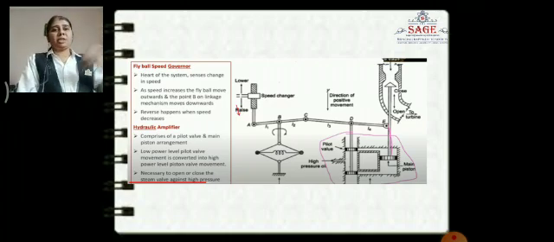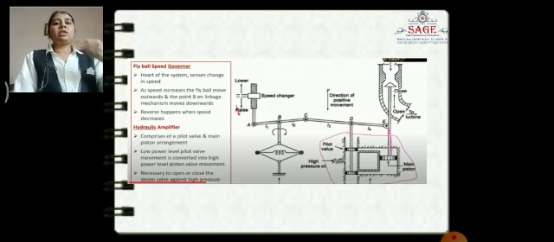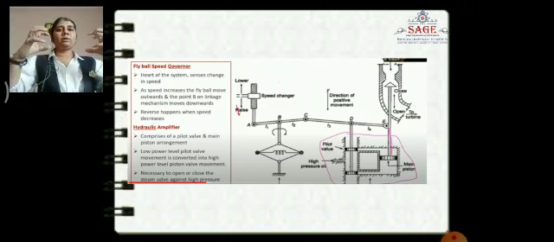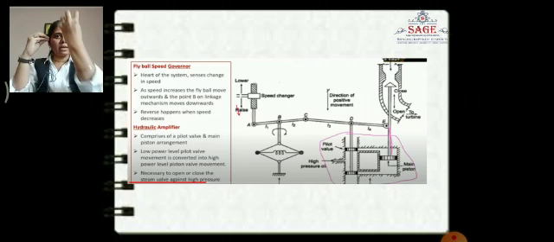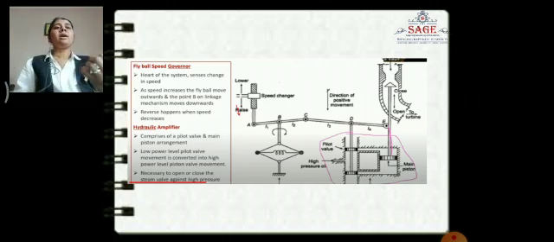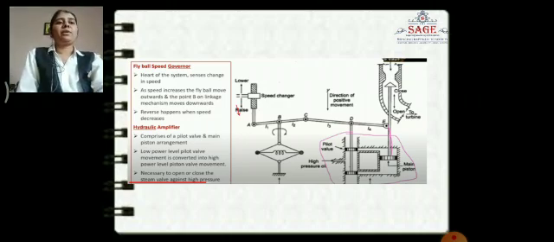If speed increases, frequency also increases. If frequency increases, the fly balls move in the outward direction, and if the fly balls move outward, point B will move in the downward direction. Okay. Now next, the third one is the hydraulic amplifier.